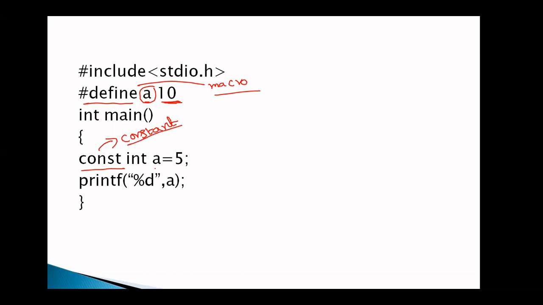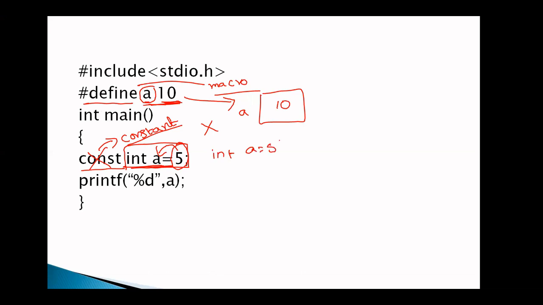Int a is equal to 5. That means I am assigning the value 5 to a. But what happens whenever you write this statement? On this a, 10 is stored. By writing this statement, the meaning is that we are changing the value of a macro. It is not possible. Okay. Once we define a macro, it is not possible to change the value. Even if you are not using const, for example int a is equal to 5, it also gives an error.